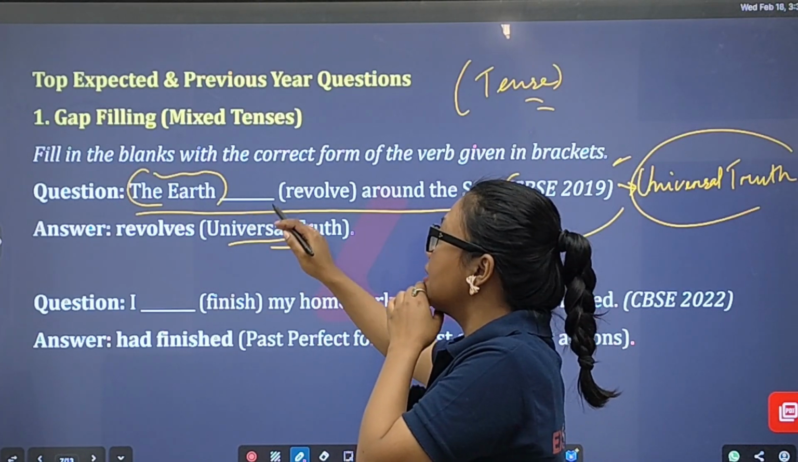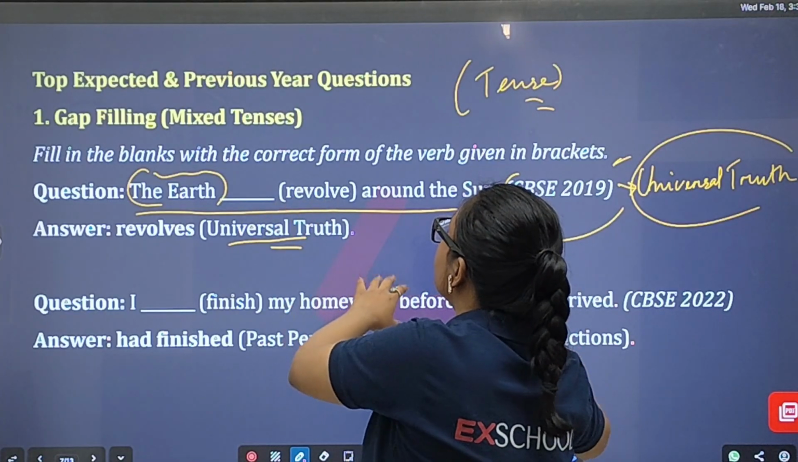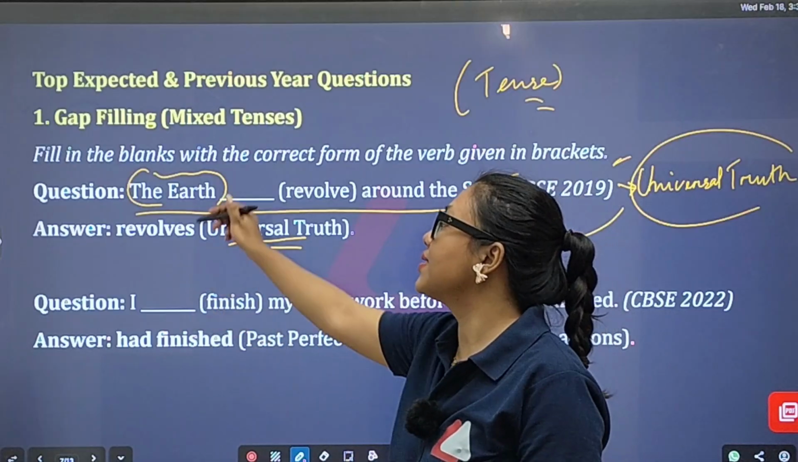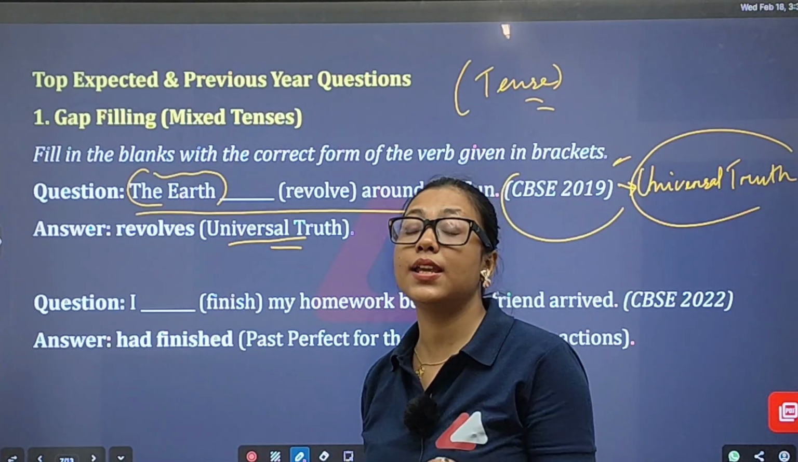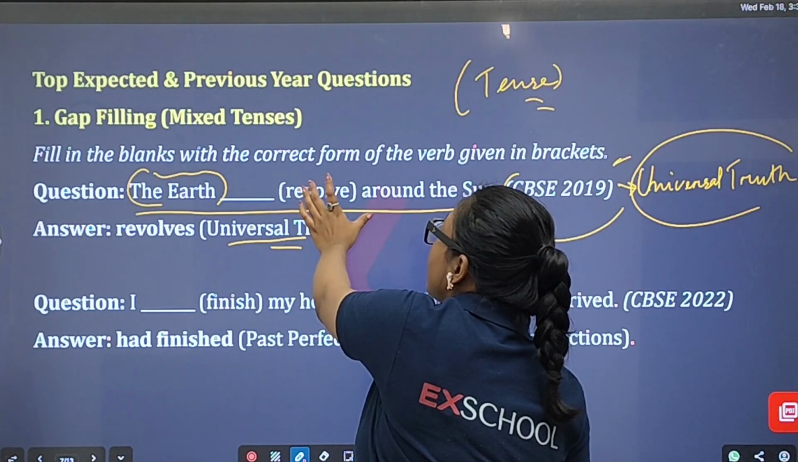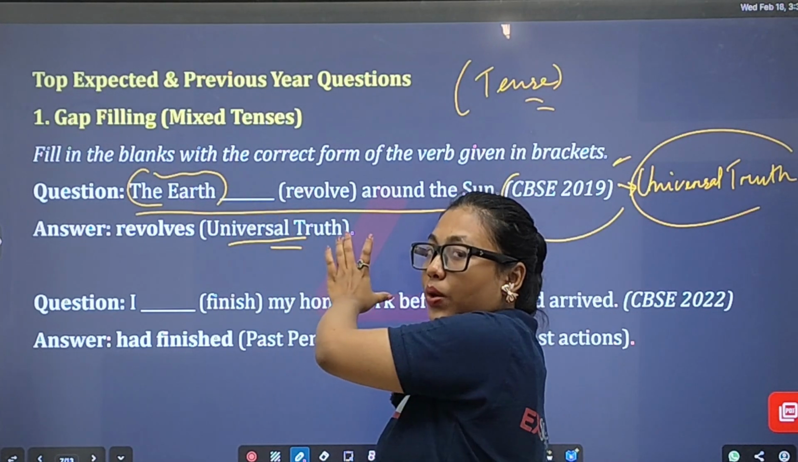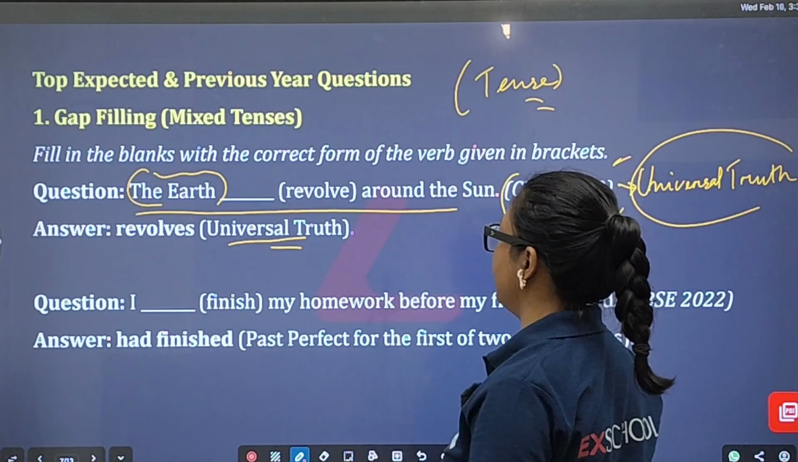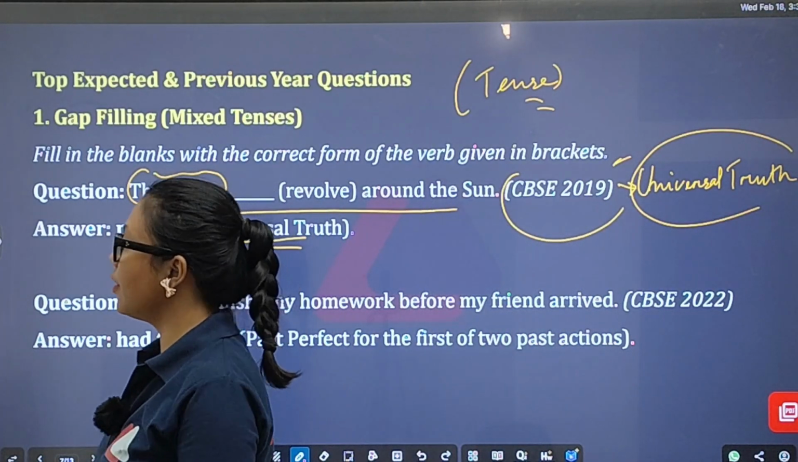So what will be the correct answer? The earth revolves. You have to put this S along with this revolve. Why? Because the earth is a third person singular number, and in case of simple present tense, in third person singular number, you have to put S or ES, while solving the tense on simple present tense. All right. I hope it's clear for you.